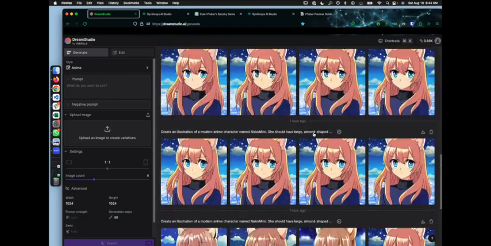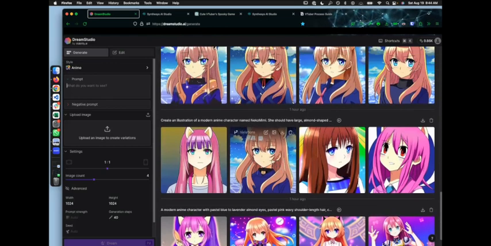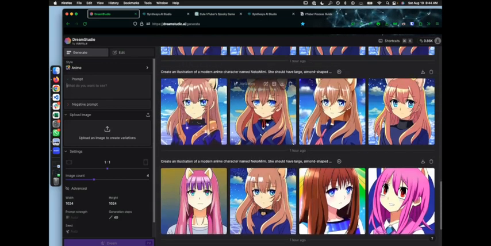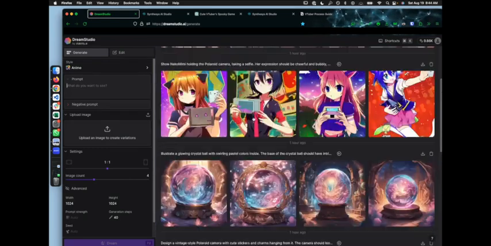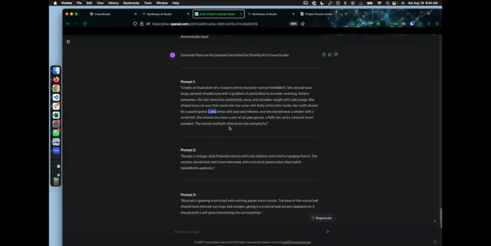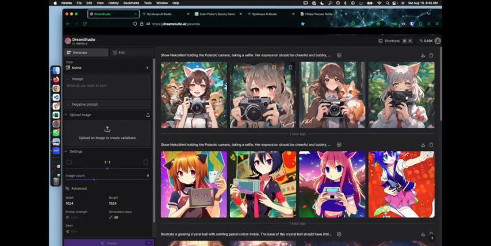And I think I got this output at first, which wasn't too good. So I had to make some adjustments. I got this output, which is a little bit better. Playing around with it some more, trying the different prompts, but eventually I came to prompt number 4. And when I got prompt number 4 here, this is when I got the better designs. So these are the designs I got with prompt number 4.